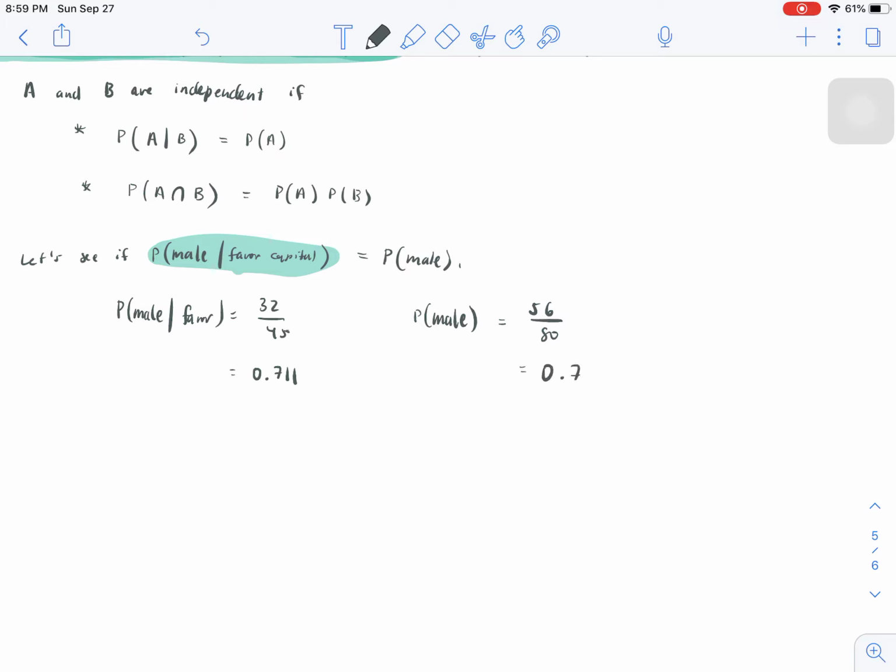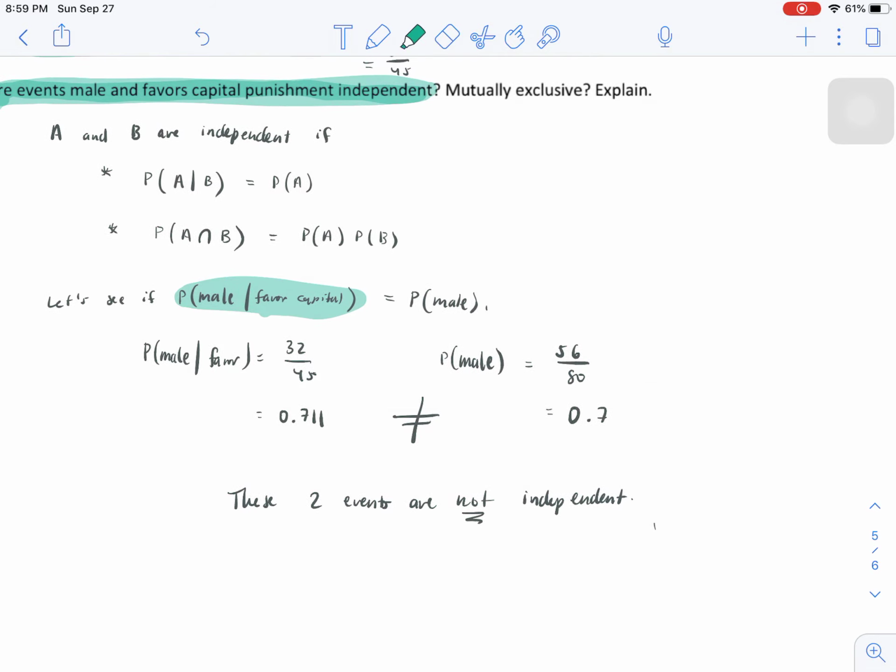Well, these two are not exactly equal. So we say these two events are not independent. The probability that you're male, given that you favor capital punishment, is not equal to the probability of just being male. In other words, this property is false, so therefore these two events are not independent.